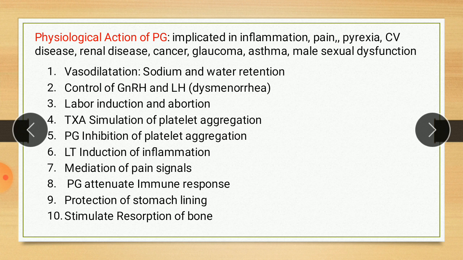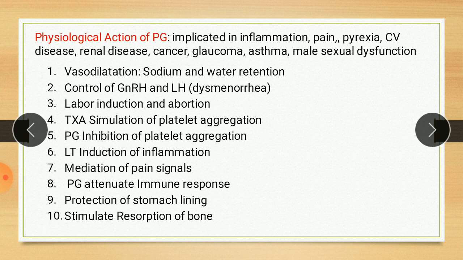It is not surprising that drugs like aspirin and other non-steroidal anti-inflammatory drugs, which inhibit prostaglandin synthesis, may lead to peptic ulcer. Prostaglandin action on the digestive tract may cause severe watery diarrhea.